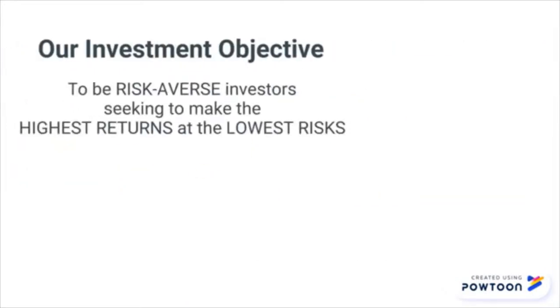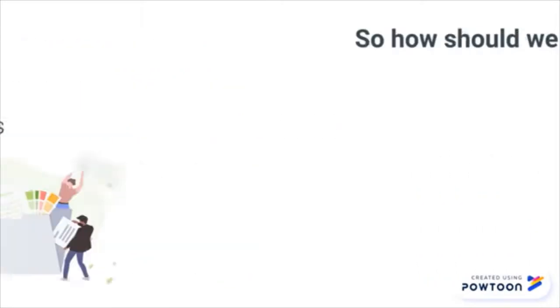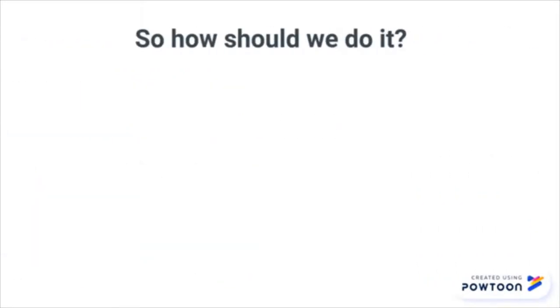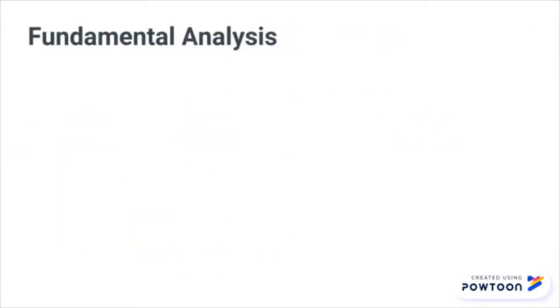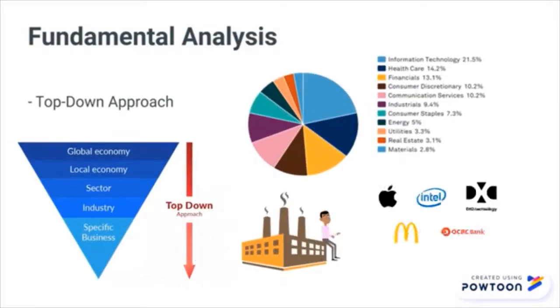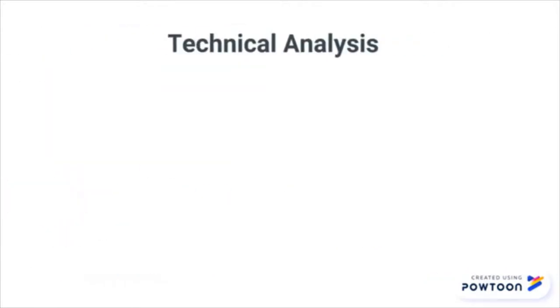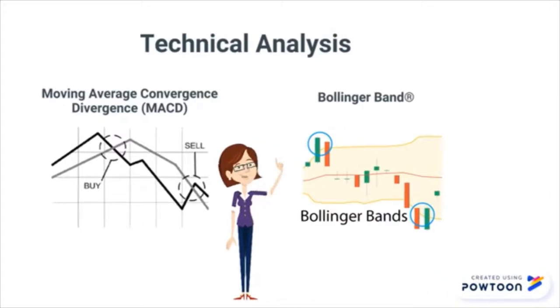We are risk-averse investors seeking to make the highest returns at the lowest risk. To achieve our objective, we plan to use fundamental analysis and technical analysis. To determine which stocks to invest in, we use the top-down approach by first looking at the sector, industry, and then the specific company. The tools we use for technical analysis are the MACD and Bollinger Bands.